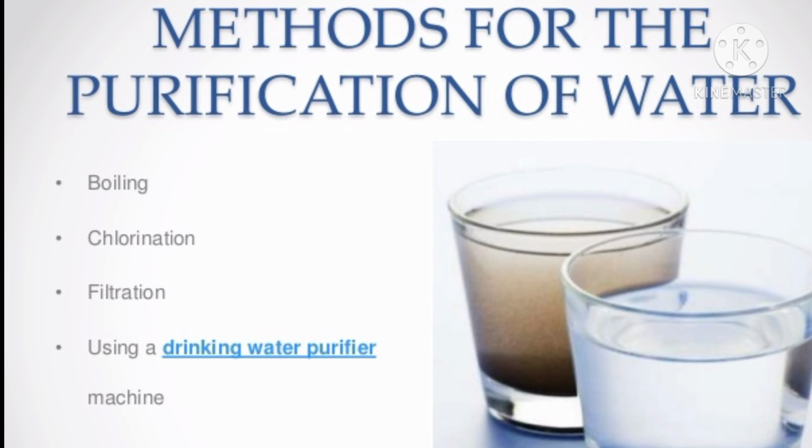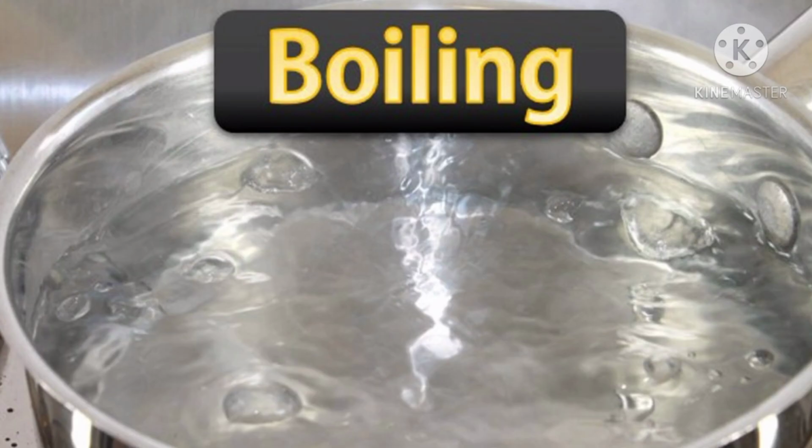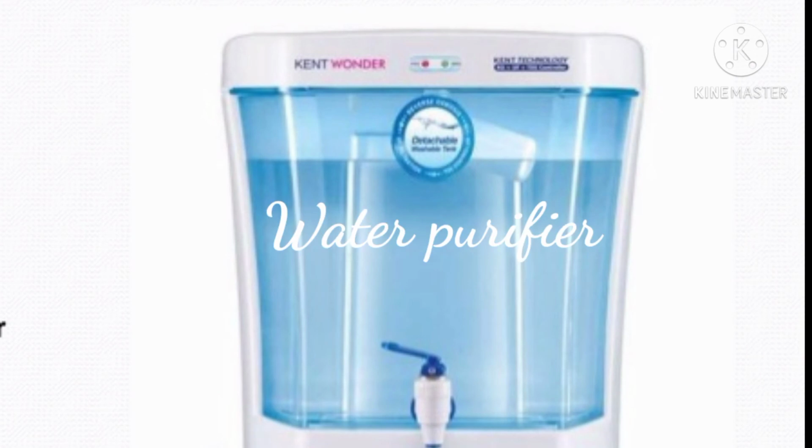We can purify water by using the methods of boiling, chlorination, filtration and also using a water purifier. The commonest method is to boil water for at least 10 minutes. Boiling kills the germs present in water and makes the water pure. It is the simplest way to purify water. Addition of chlorine tablets in water to kill germs and to make water pure is called chlorination. The simplest way to make drinking water safe at home is to filter and boil it for 15 to 20 minutes. We also use commercial water filters for filtration.